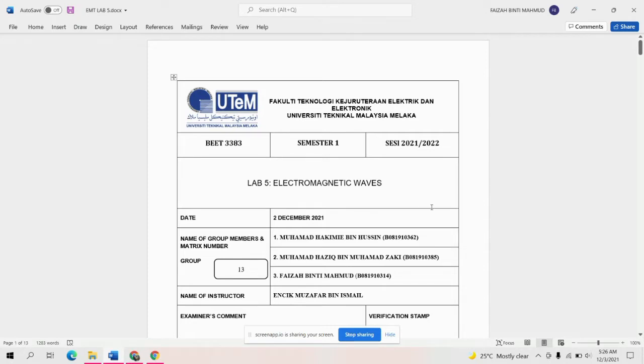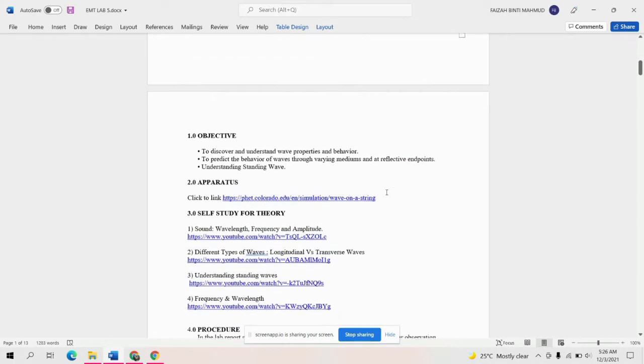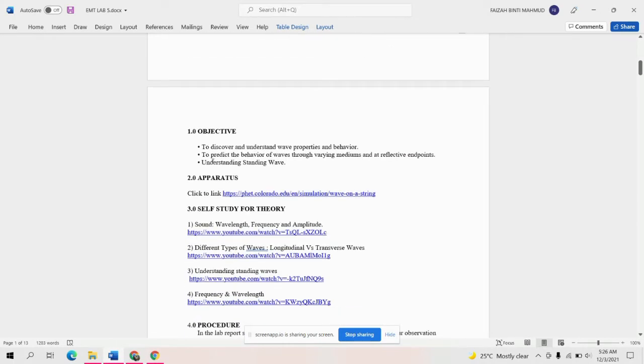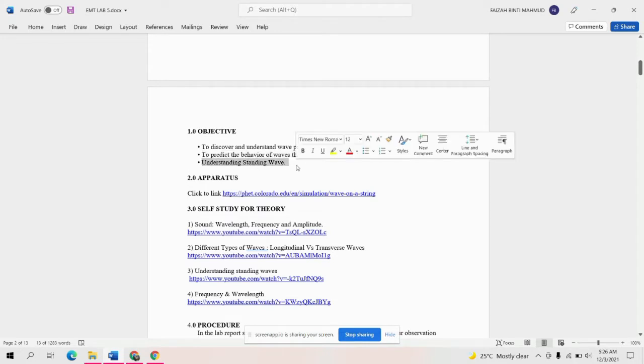Today I'm going to present to you Lab 5, electromagnetic wave. First, let's look at the objectives of this lab. This lab has three objectives. Firstly, to discover and understand the wave properties and behavior. Second, to predict the behavior of a wave through several media at a reflective endpoint. And third, to understand the standing wave.